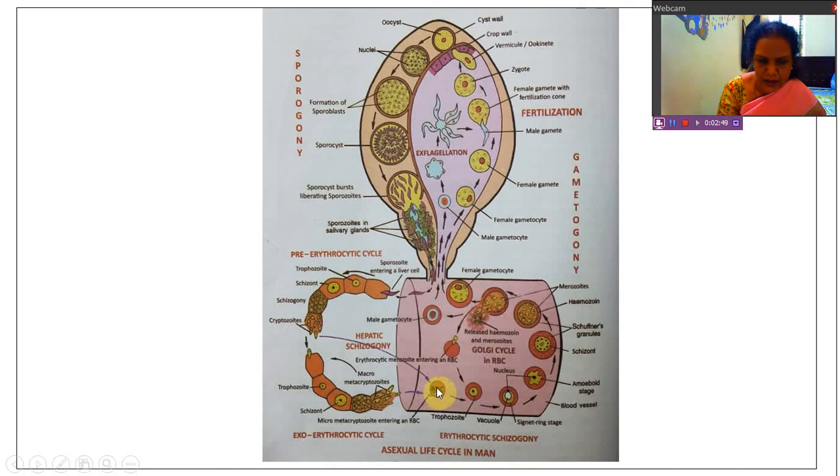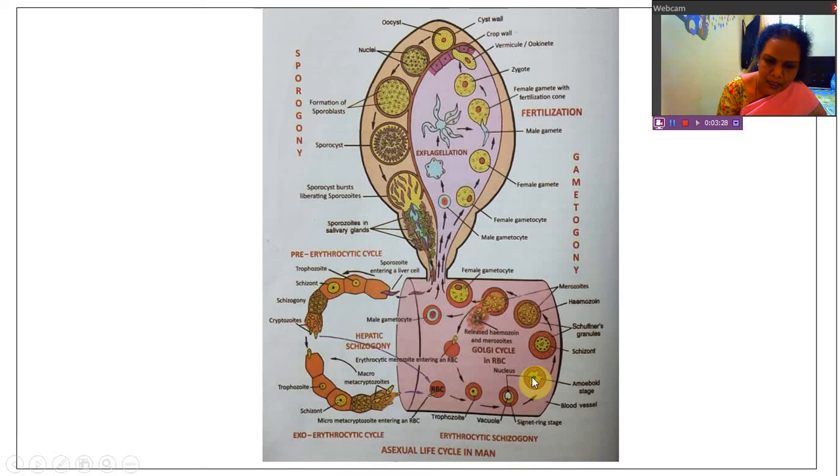So here micrometacryptozoites or second generation merozoites entered into RBC, and in RBC they are undergoing changes like this. They developed vacuole. Now it is like a finger ring, which is called signet ring stage. This is the signet ring stage. Then they lose the vacuole, develop pseudopodia. Now it is called amoeboid stage. After amoeboid stage, they feed on the contents of the RBC. At the amoeboid stage, with the help of the pseudopodia, they move and feed completely on the RBC.